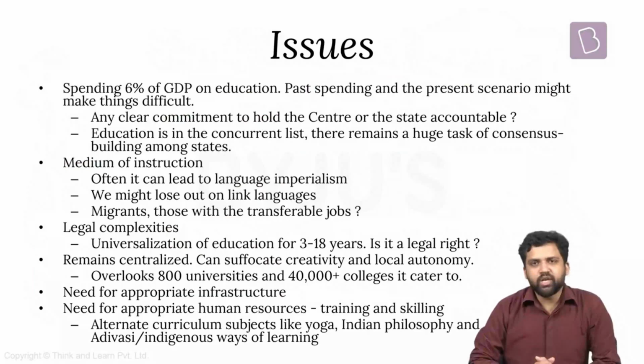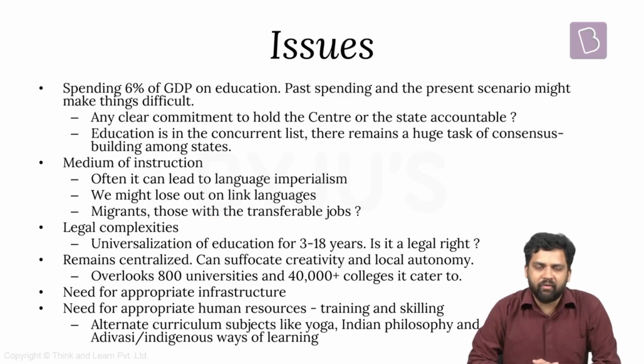The national education policy talks about spending 6% of GDP on education. In fact, most of the things that it talks about, creating different institutions, creating different bodies, will require massive investment in education. And we have seen that in the past, the previous national education policies that we have had also talked about spending 6% of GDP on education. But has it happened? It hasn't happened.